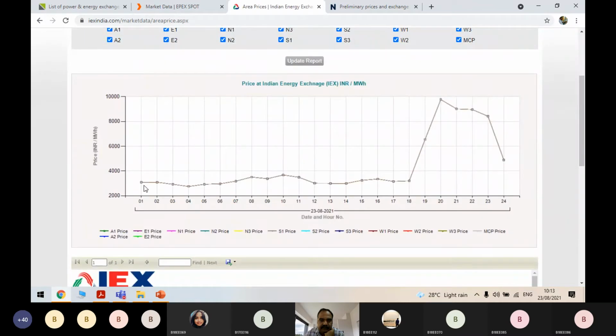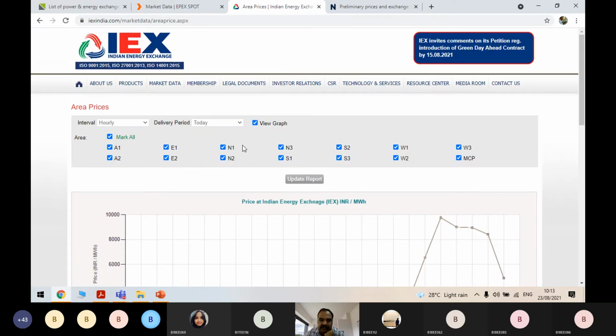See, the market clearing price for the electricity is very low up to evening 6 o'clock. Suddenly between 6 to 8 o'clock, see, it is rapidly increasing and again it is decreasing. Maybe this is the time when the demand is very high while the generation is very low. This was for today.